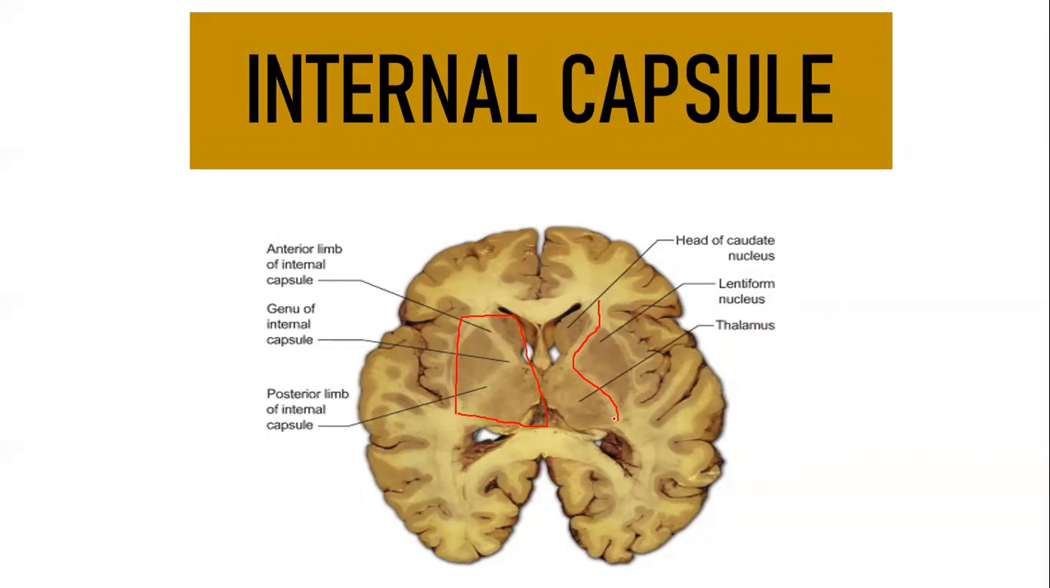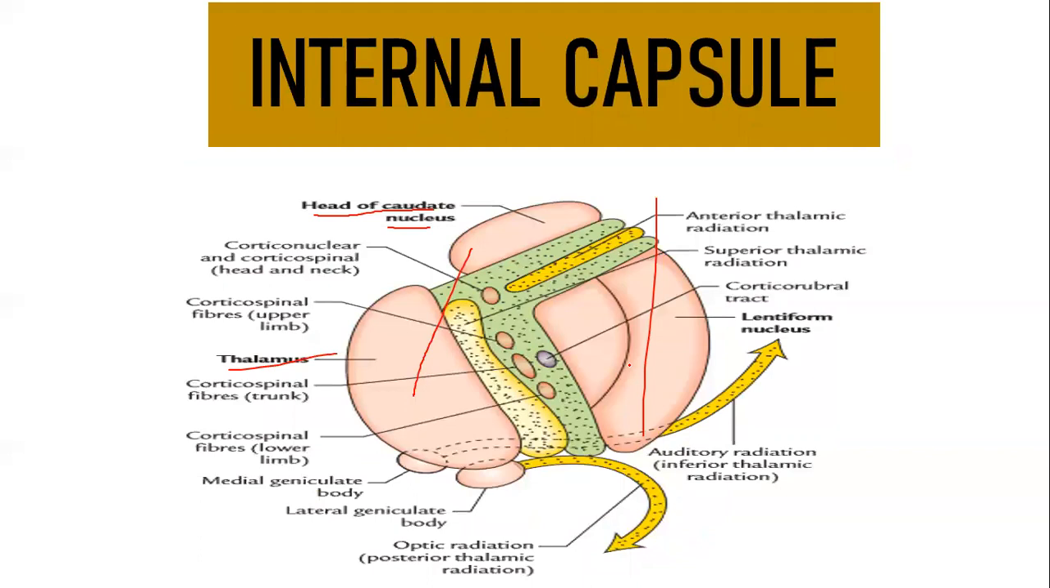Retro means opposite or behind, so you just remember it like this. You have an anterior limb, this is your genu, and this is your posterior limb. This is your sublentiform, and behind your lentiform nucleus you have a retrolentiform part. Now you are able to appreciate some yellow color, some green color, and some pink color, right? I told you, your internal capsule will have ascending nerve fibers, meaning sensory, and descending nerve fibers, meaning motor.